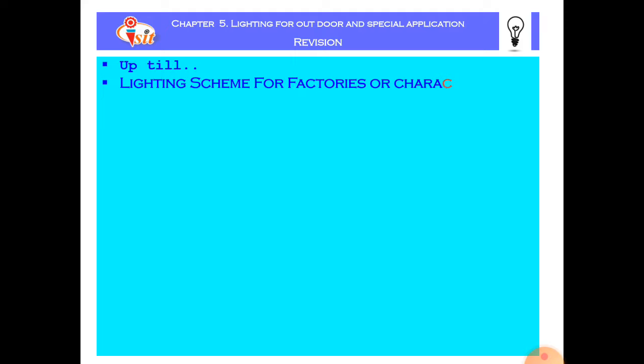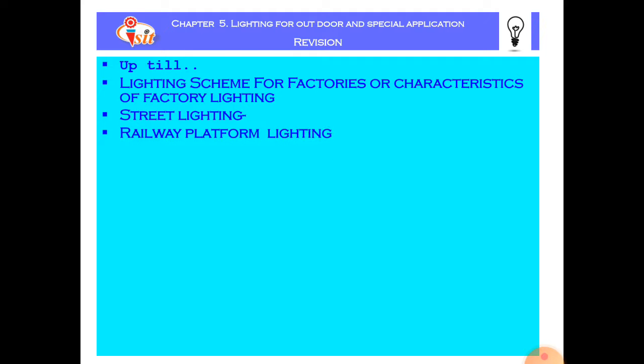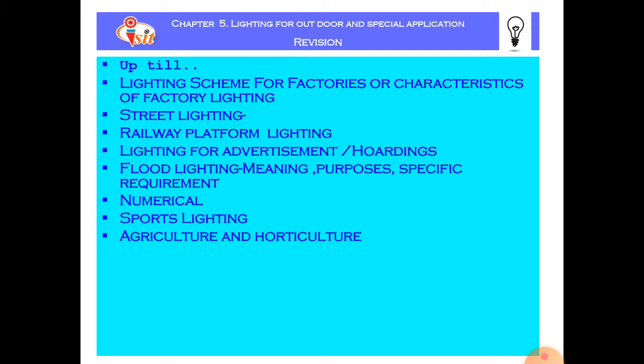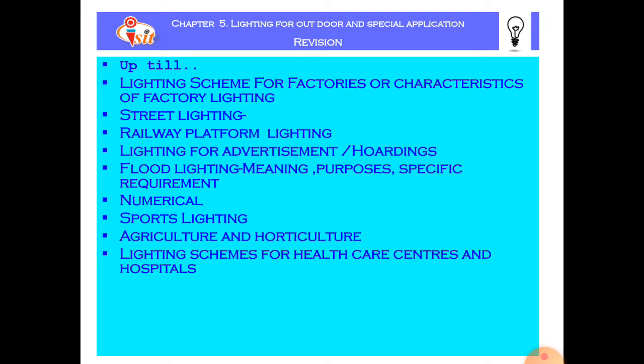Up till now, we have seen lighting schemes for factories or characteristics of factory lighting, street lighting, railway platform lighting, lighting for advertisement or hoardings, flood lighting, its meaning, purpose, specific requirements, numerical, sports lighting, agriculture and horticulture lighting, lighting schemes for health care centers and hospitals, decorative lighting, and stage lighting.